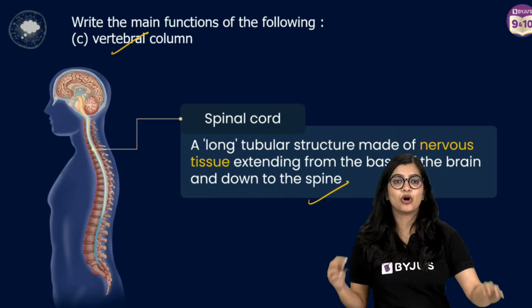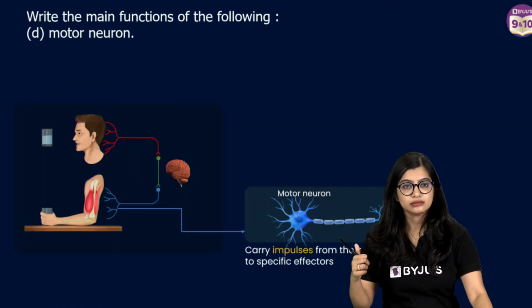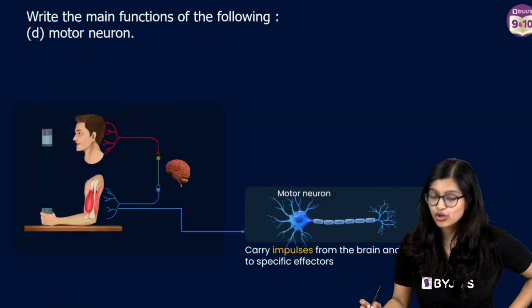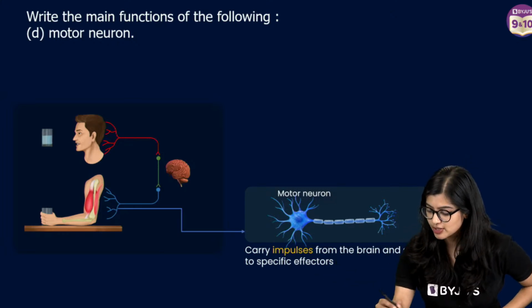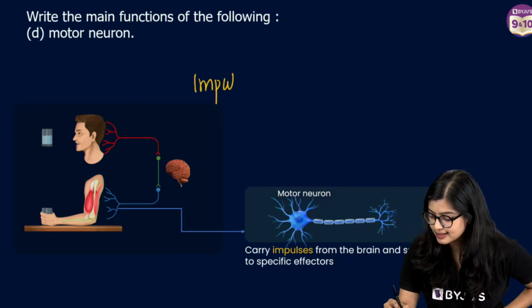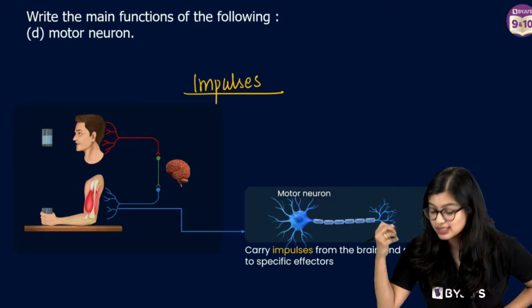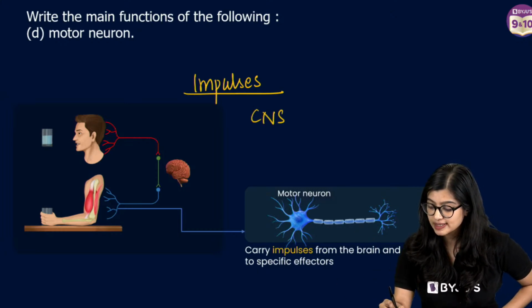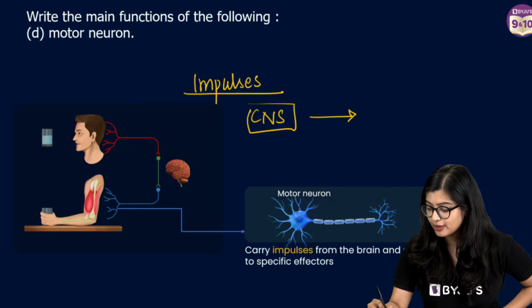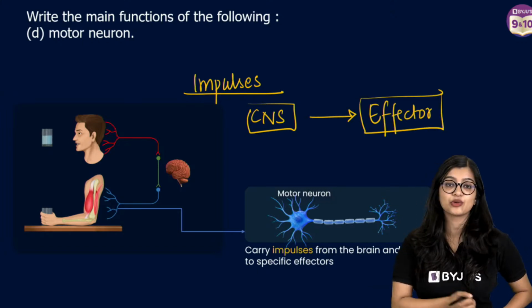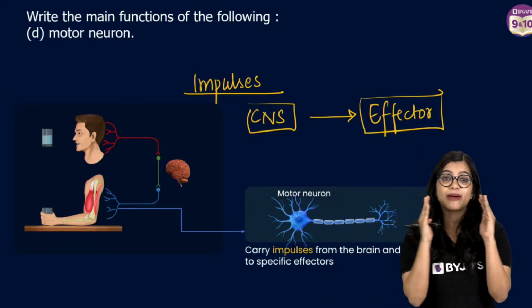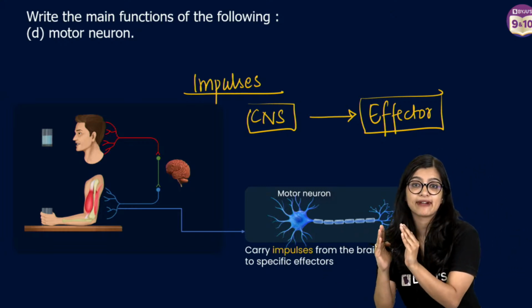Motor neuron sends the response. So your motor neuron is responsible for carrying your impulses. It carries your impulses from where to where? From your CNS all the way to your effector. So these are the keywords that you will have to mention. So from your CNS to the effector.